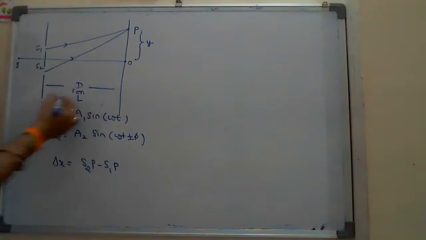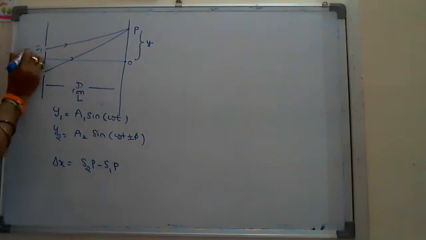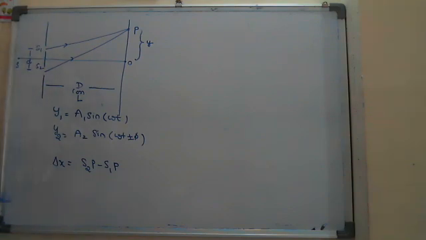The distance between the two slits is represented with the letter D, generally in millimeters or micrometers, and the other distance is generally in meters.